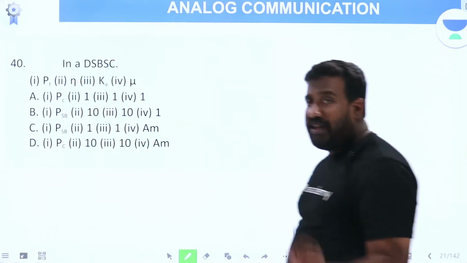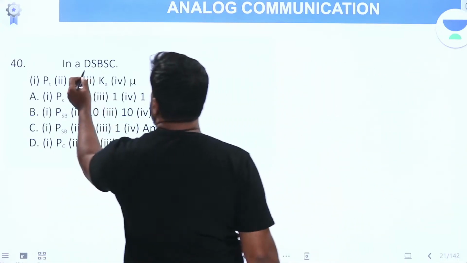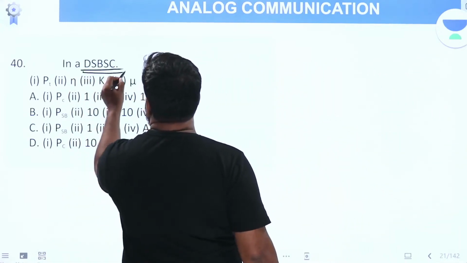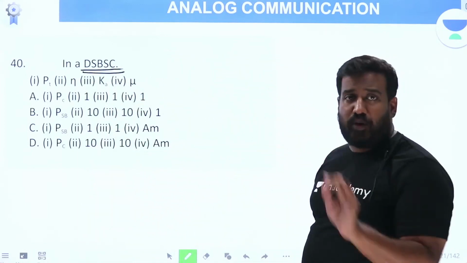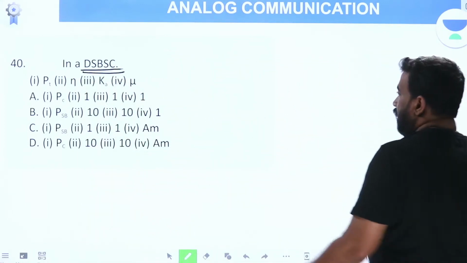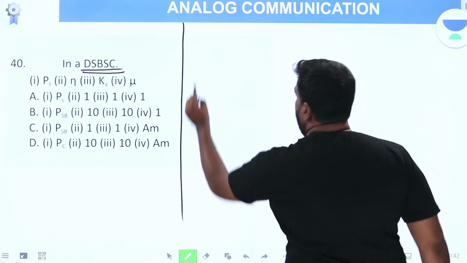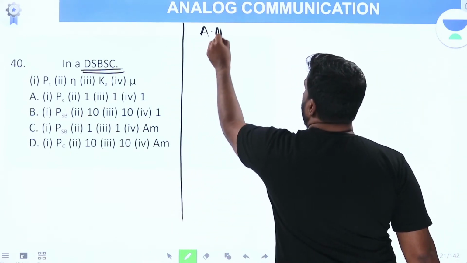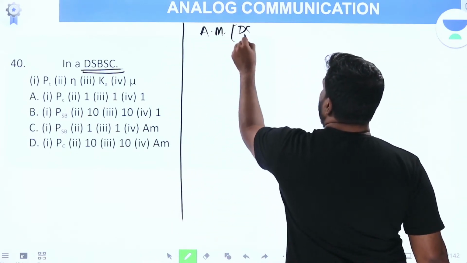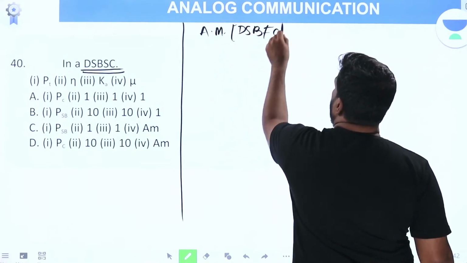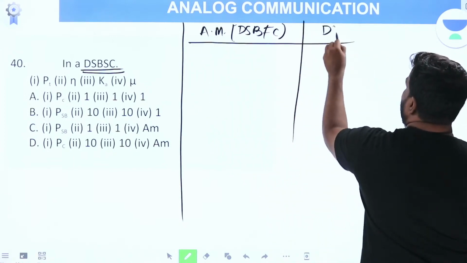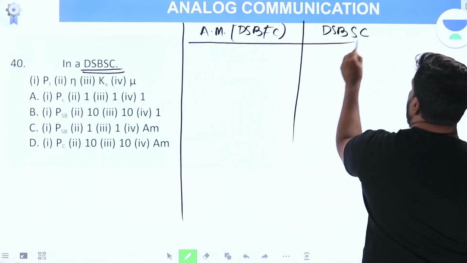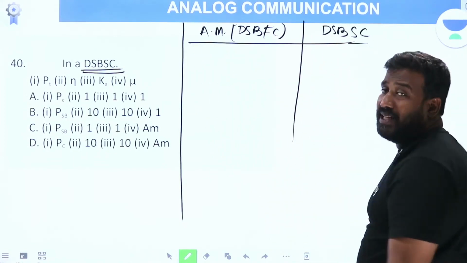Now we are moving into DSBSC, double sideband suppressed carrier. Now let me differentiate between AM and DSBSC. AM, amplitude modulation, is also called double sideband full carrier. This is DSBSC, or simply called DSB, double sideband suppressed carrier.